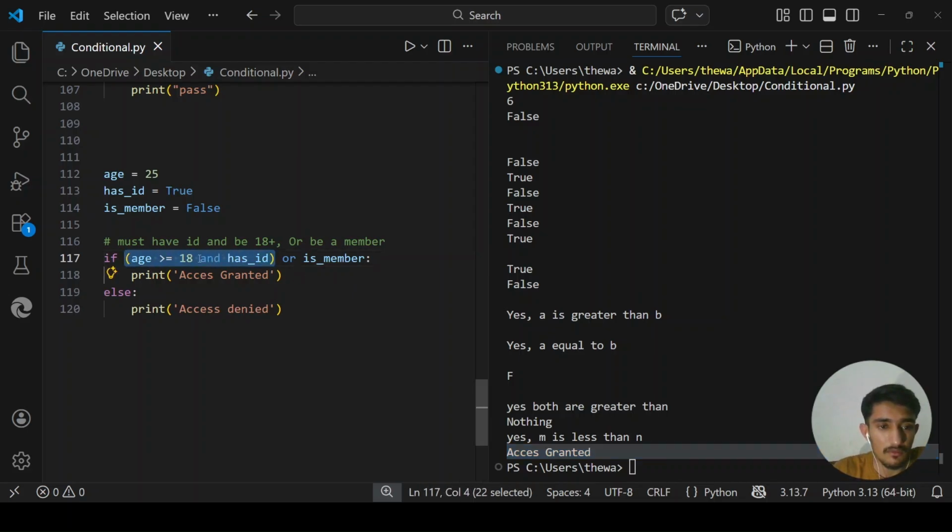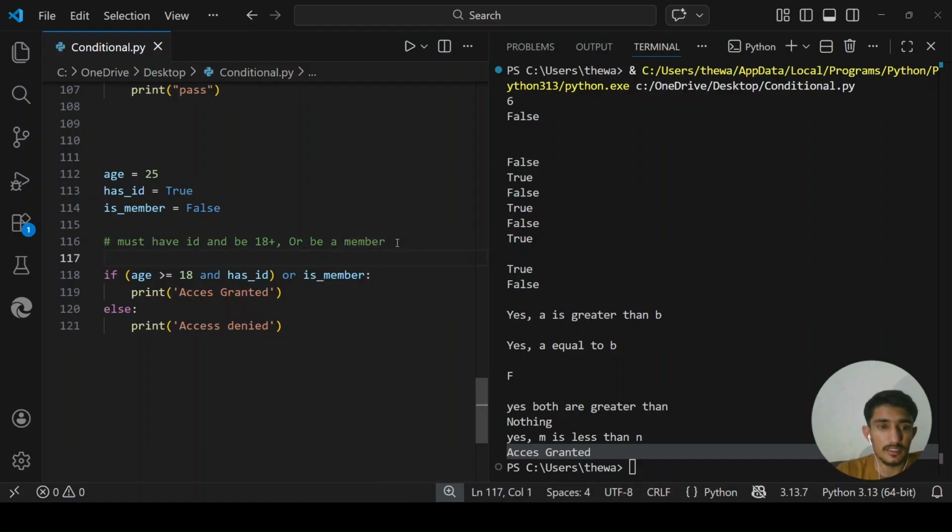Inside this, I have also another logical operator, so I'm using two logical operators here. One is outside the bracket, and one is the and inside the bracket. This is just a comment explaining that whoever that person is, he or she must have an ID and also be 18 plus.